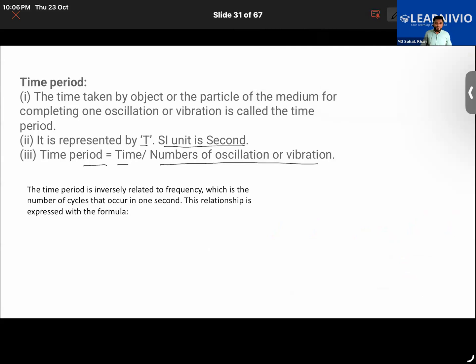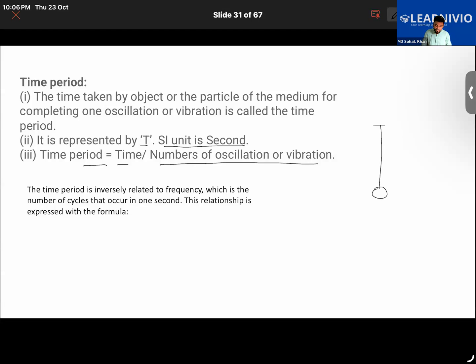Just like in the pendulum, you have learned, no? In the pendulum bob, one complete to and fro movement of the pendulum bob is called one vibration or one oscillation, and the time taken by the pendulum bob to complete one oscillation is called the time period of the pendulum. Let me explain once again.